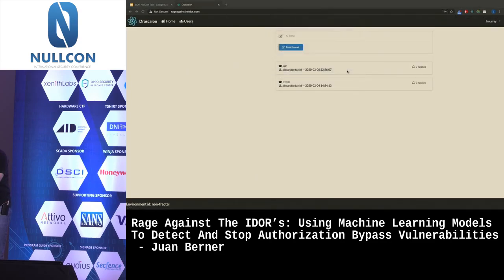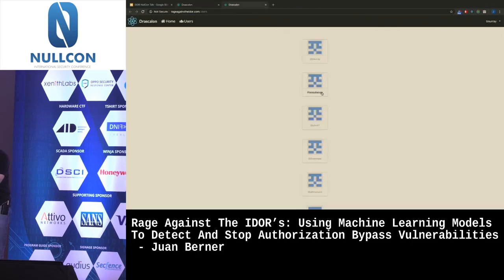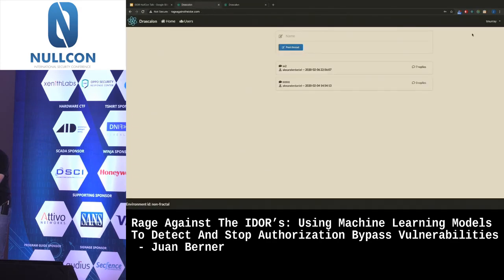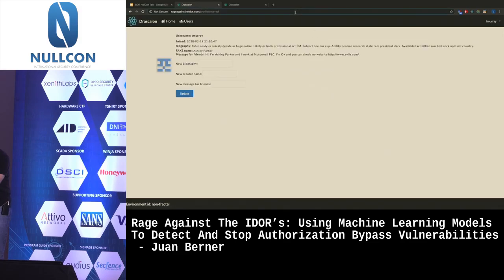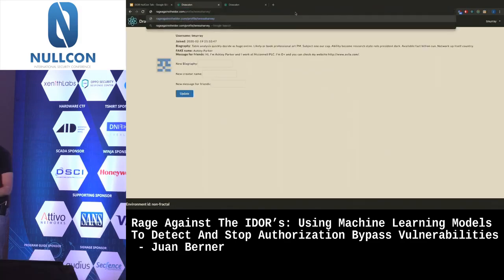Of course, it's a very simple password, but it's fine. And now, what I'm going to do is I will also grab another user. So first, as the normal user, I will go to my profile and check my information. Okay, everything's there. But what if I try to do an IDOR? So we'll try to access based on the username.